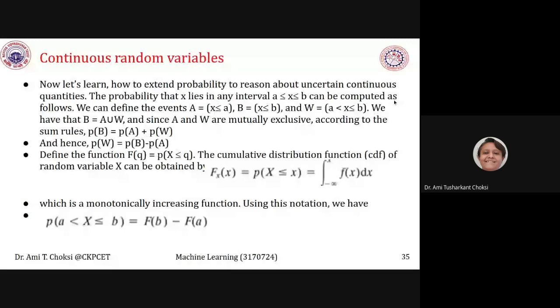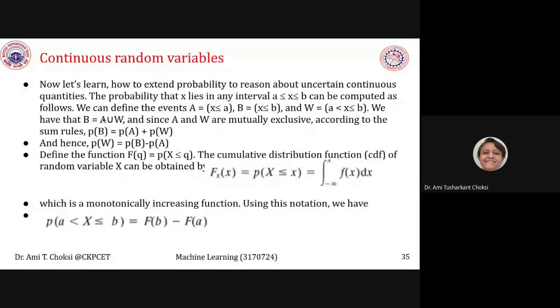Let us see. We can define the events A as x is less than or equal to a, B as x is less than or equal to b, and W, that is a is less than x is less than or equal to b, right?